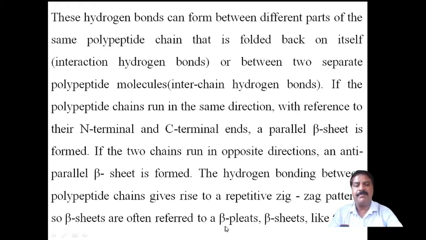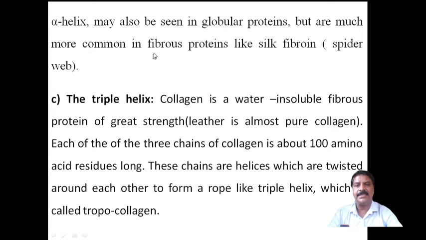Beta strands are often referred to as beta pleated sheets, like the alpha helix. They are also contained in globular proteins, but are much more common in fibrous proteins like silk fibroin, or the spider web-like structure, which contains the beta pleated form. Now next, the third type of secondary structure is the triple helix structure.